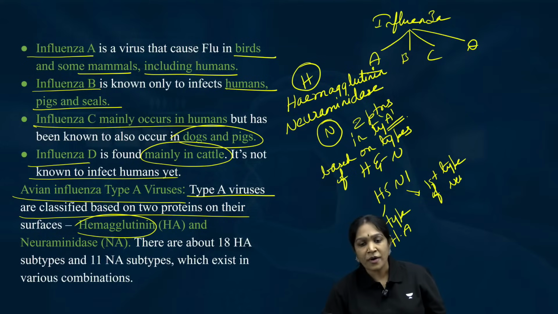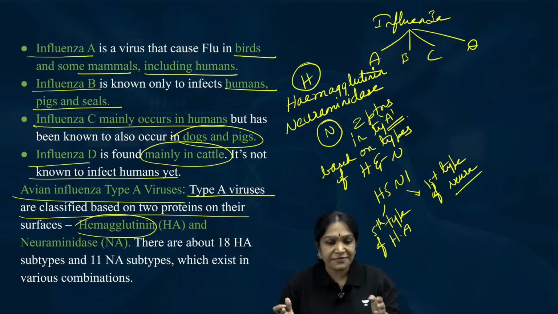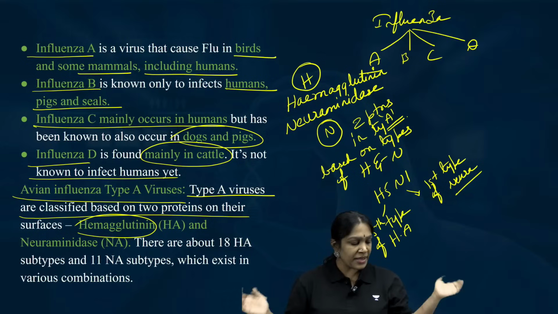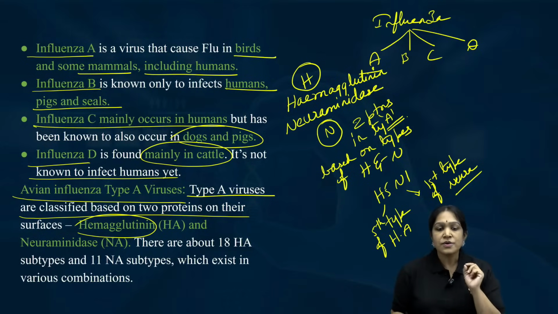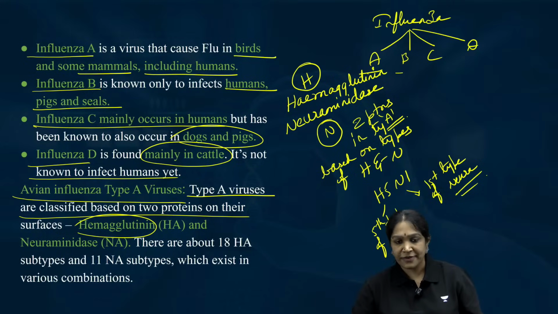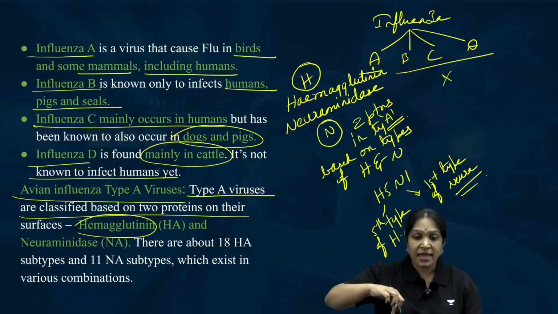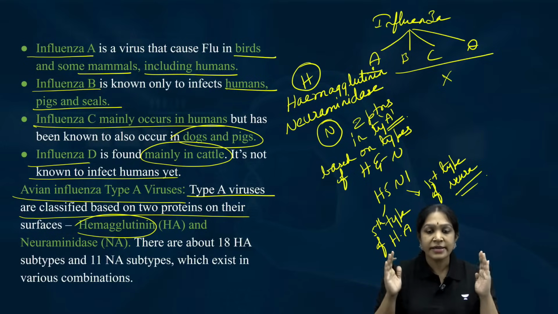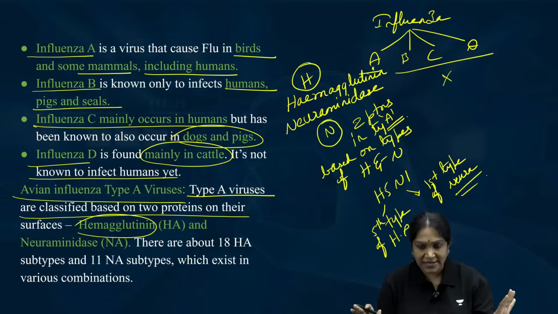I hope you got the point. H1N1 means first type of hemagglutinin, first type of neuraminidase. Is it clear? Influenza B, C, D are not classified. Only type A is classified into these.